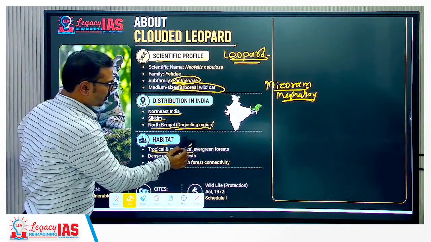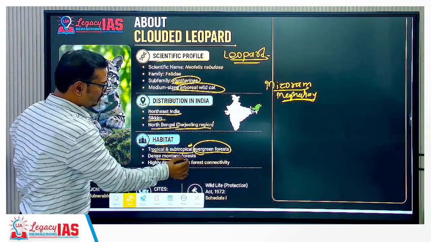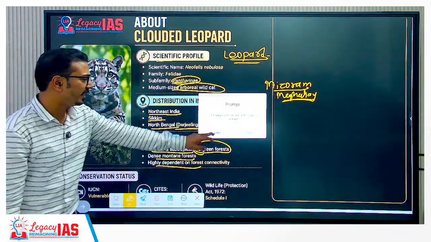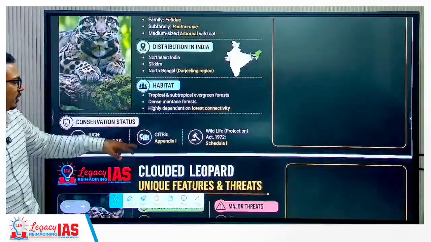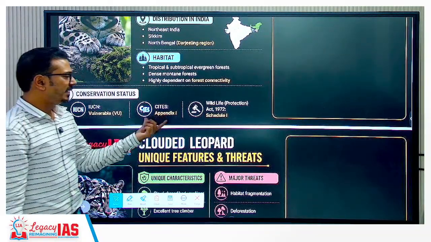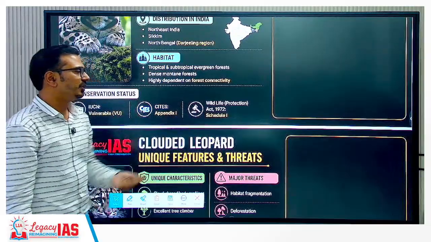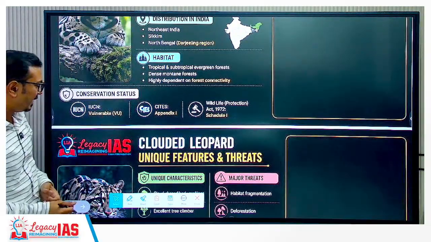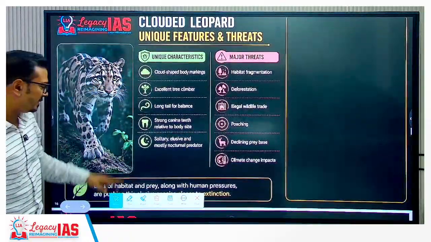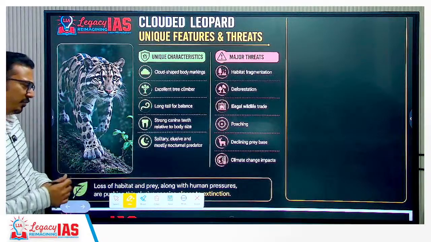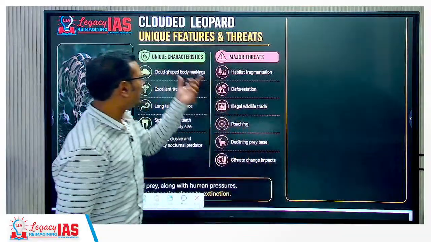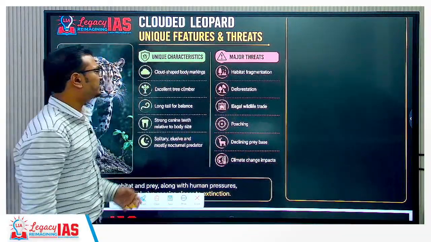Habitat: tropical and subtropical evergreen forest, dense mountain forest, and highly dependent on forest connectivity. So any kind of fragmentation of that is going to create a problem. Now conservation status: vulnerable on the IUCN list, CITES Appendix 1, and again Schedule 1, similar to the Asiatic lion, right? Now for the clouded leopard, what are the unique characteristics and major threats? So these 4 things we focus on: habitat, IUCN conservation status, unique characteristics and major threats.